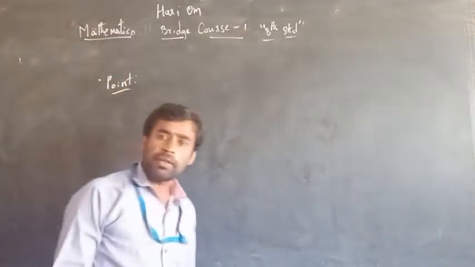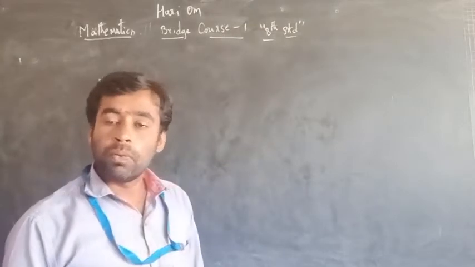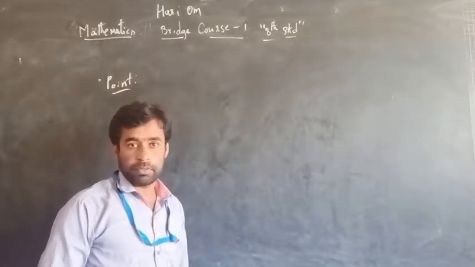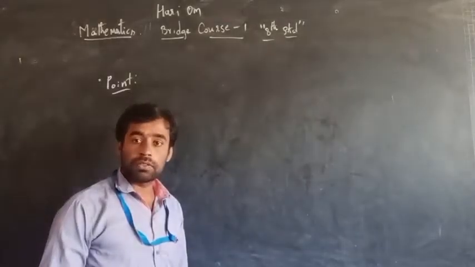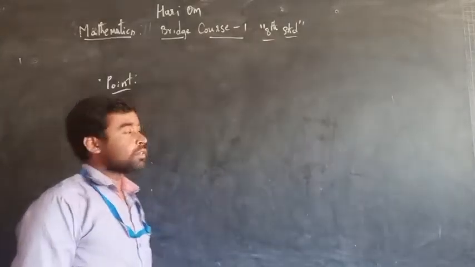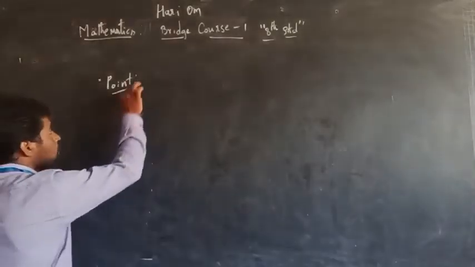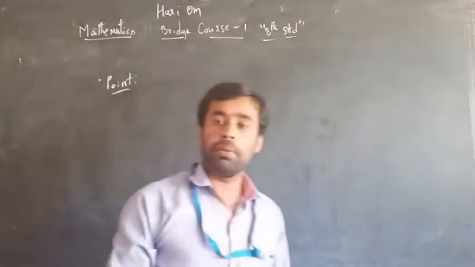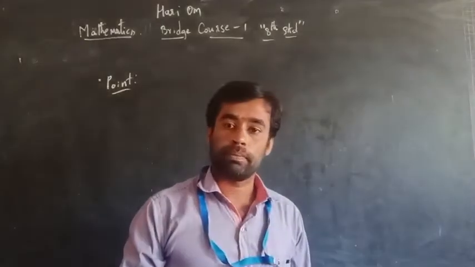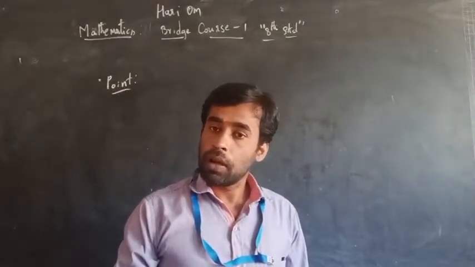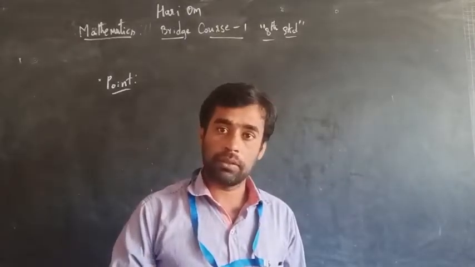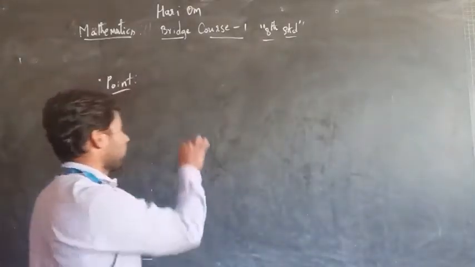Yes, a point is one of the smallest geometrical shapes. The point doesn't have any shape and it doesn't have any direction. So here, take a point.